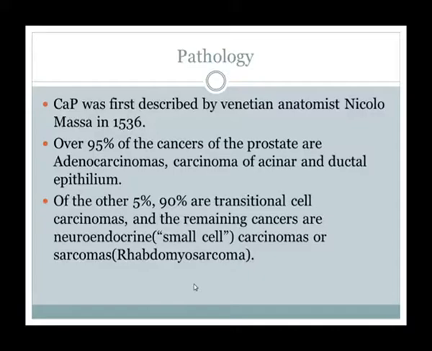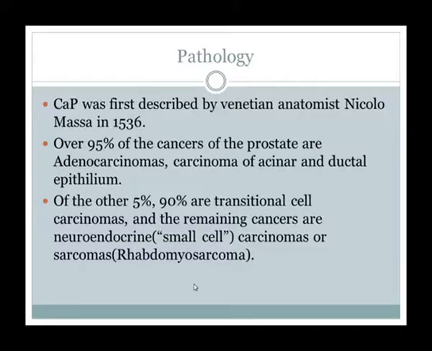Pathology. CA prostate was first described by Venetian anatomist Niccolò Massa in 1536, at a similar time to the first anatomical drawing of the prostate by Vesalius in Padua. In 1786, John Hunter demonstrated that castrating a young male animal prevented the growth of the prostate.